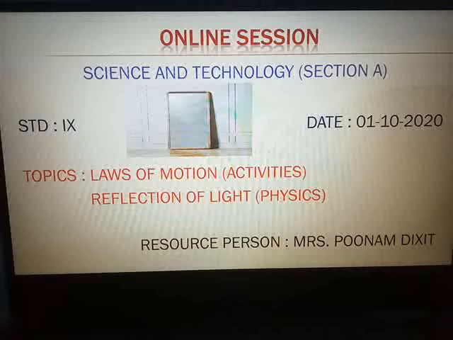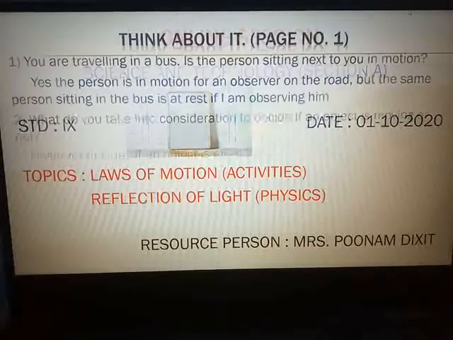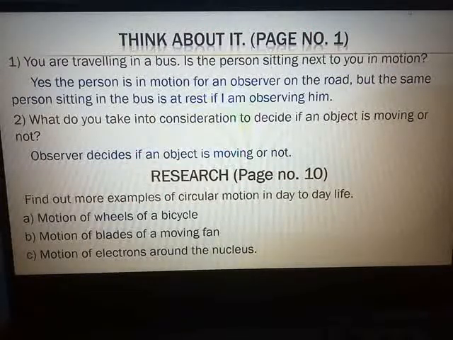Then we will proceed to chapter number 11, that is reflection of light. That is our last chapter for the first semester, or we can call it the third online assessment. So let's start with the activities. For your activities, I expect all of you to sit with the textbook, a pen and a book in your hand.